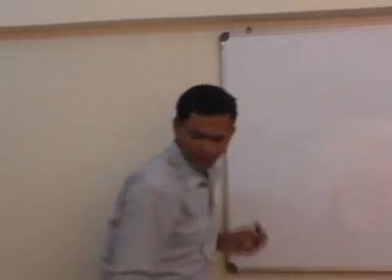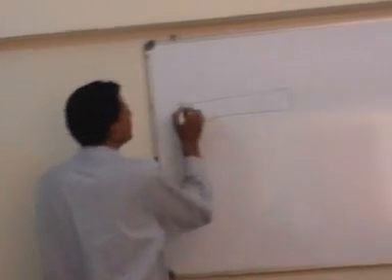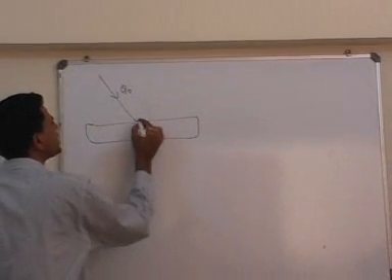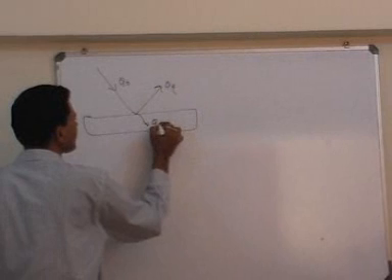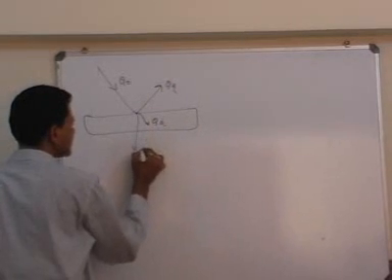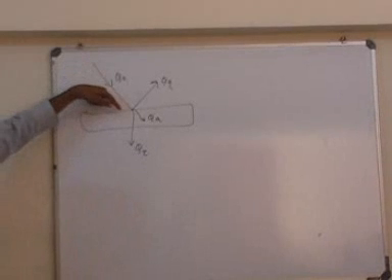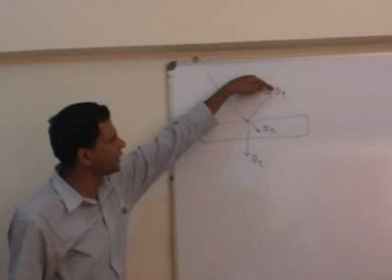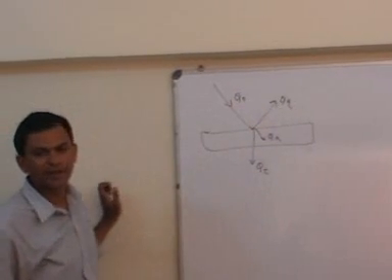So when we talk of wave theory, we can have the incident radiation Q0 split into three parts: Q_R, Q_A and Q_tau. Suppose this Q0 is falling on this body. From this Q0 some radiation might be reflected, some might be absorbed and some might be transmitted.